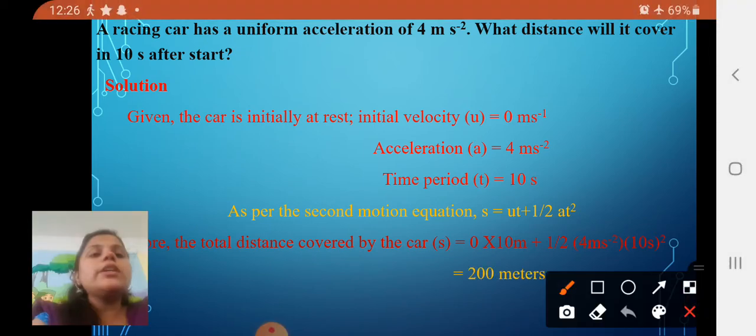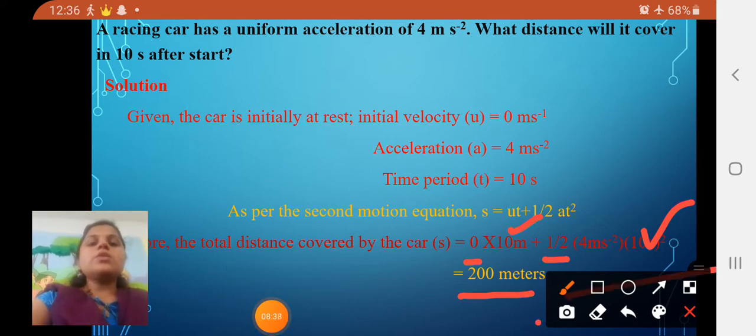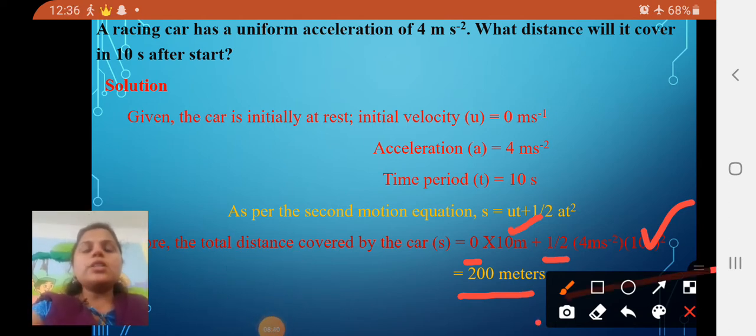What are those values? u is equal to the initial velocity, that is 0. What is t? It is 10 seconds, and after that 1 by 2. Okay. Then 4 into 10, and you have to square the 10, that is 10 second square. Just put the values, and later on you will get the answer as 200 meters. Okay. So, I hope you got this answer. So, dear students, I hope you got these two solutions.